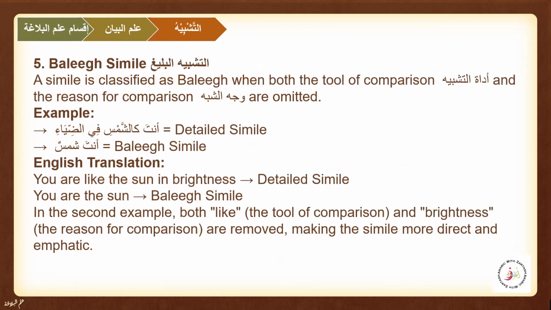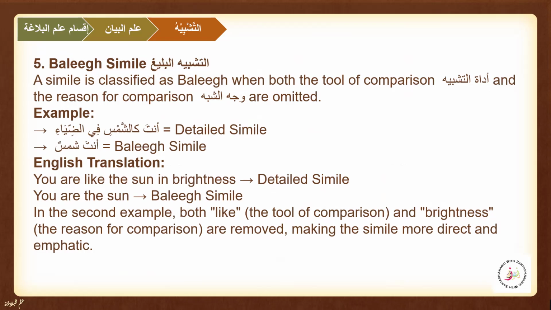The fifth one is the baligh simile, tashbih baligh. A simile is classified as baligh when both the tool of comparison and the reason of the comparison are removed. Adatu tashbih is removed, wajh shabah is removed. See the example: anta kashamsi fidyai, you are like the sun in brightness. Now we are saying anta shamsun, and this is a baligh simile. Adatu tashbih is removed, wajh shabah is removed.